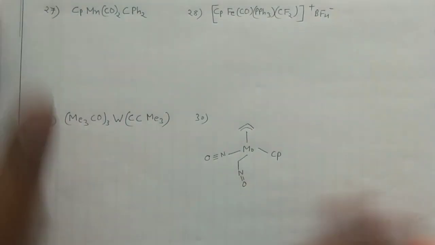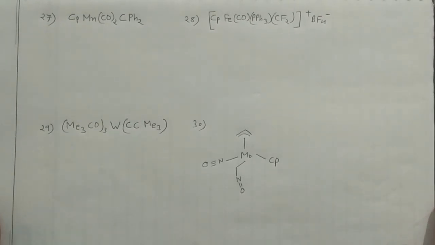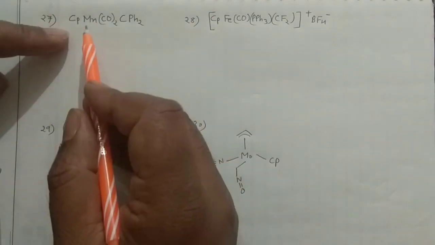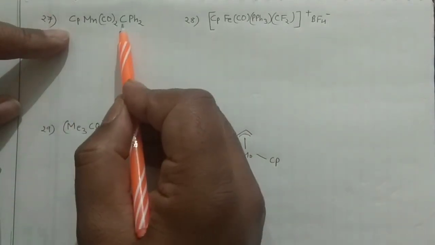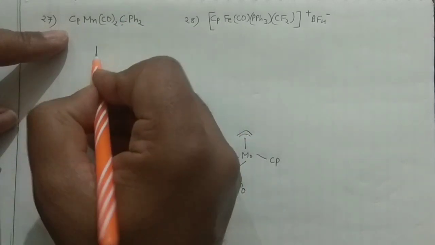Now I'm going to finish this lecture within 4 to 5 minutes. Okay guys, if you feel the lecture is lengthy, you can watch the lecture in fast forward. Now my problem is problem number 27. Again carbon is given here, so again it's a carbene system. You should remember that structure.